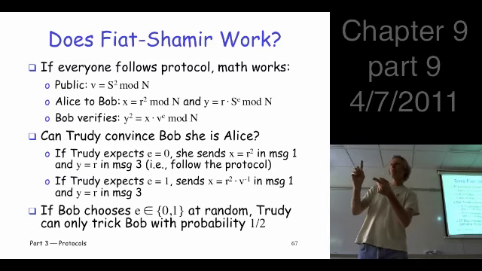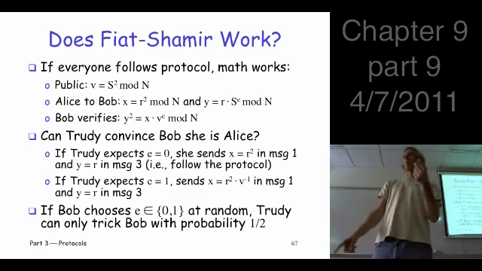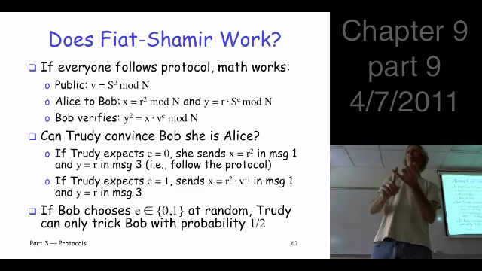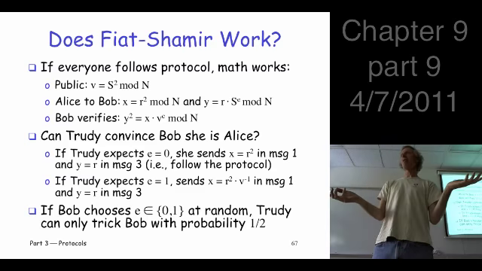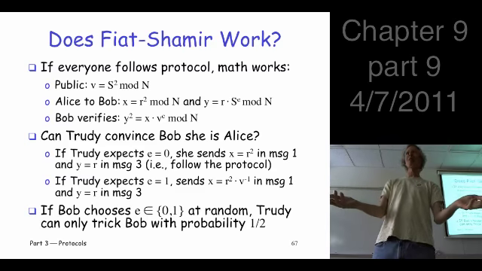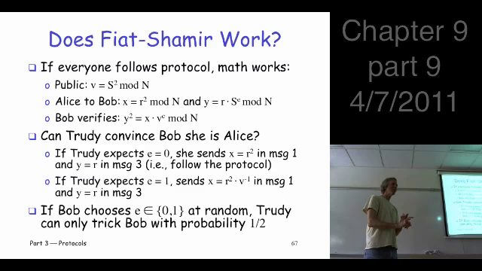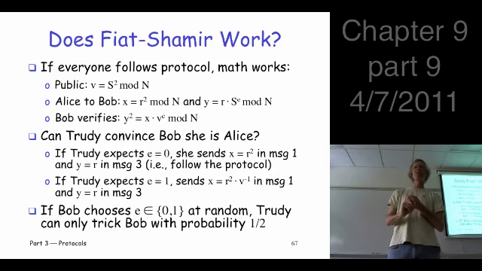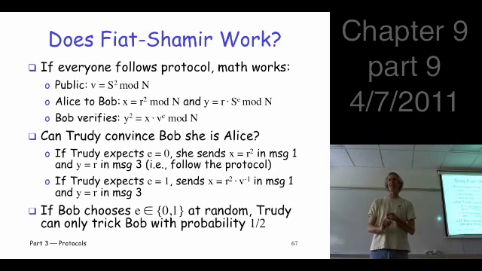Well, what do I send in the first message? r squared. I can do that. What do I send in the third message if Bob chooses e equals 0? r. I can do that. Hey, this is easy. If I think Bob's going to choose e equals 0, I just follow the protocol. How about if I think Bob's going to choose e equals 1? Can I cheat in that case? Not if I follow the protocol, but I don't have to follow the protocol because I'm Trudy.